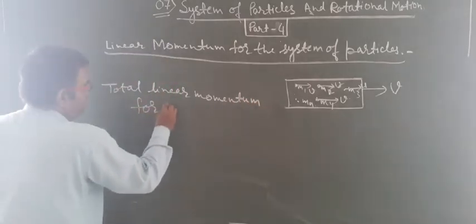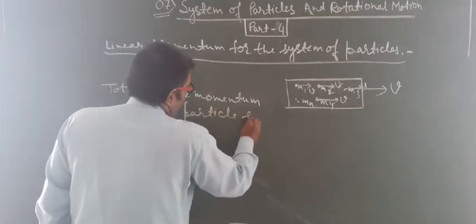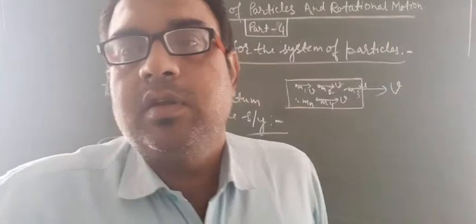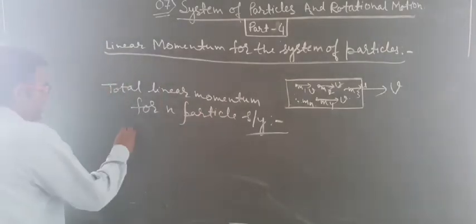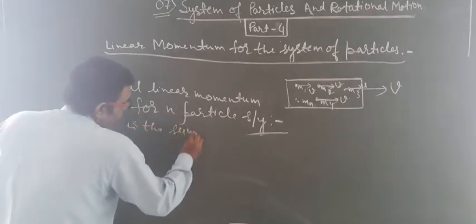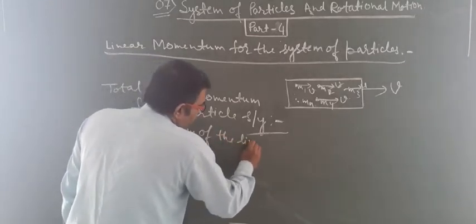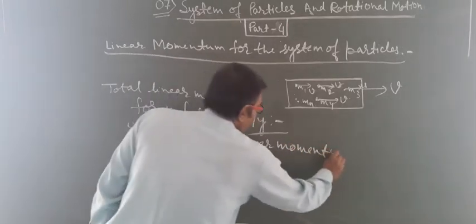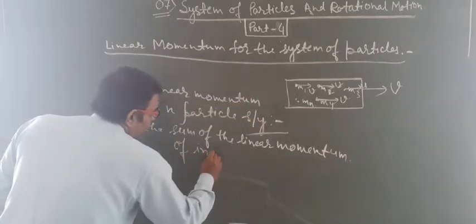So the total linear momentum for n particle system, dear students, is the sum of the linear momentum of the individual particles.